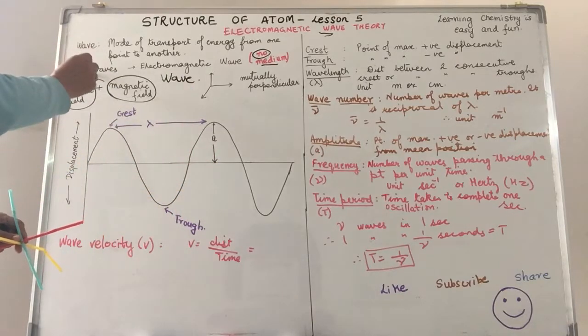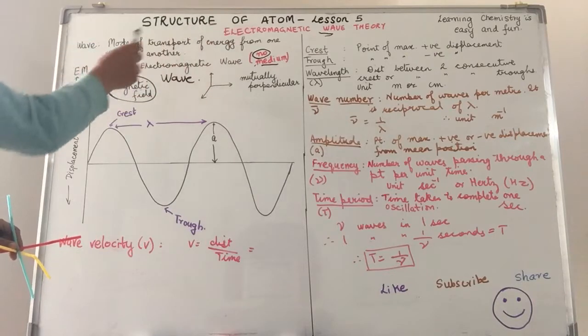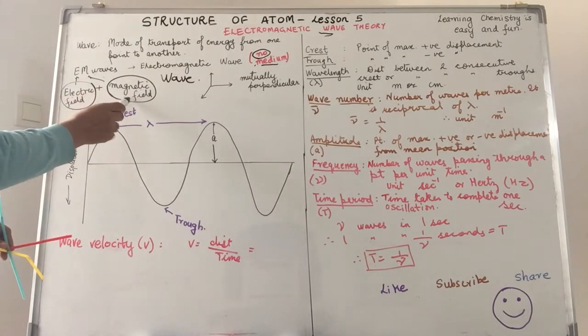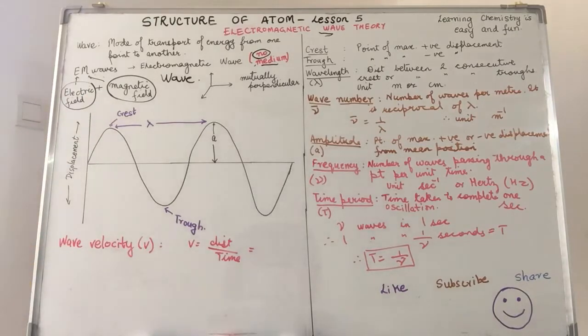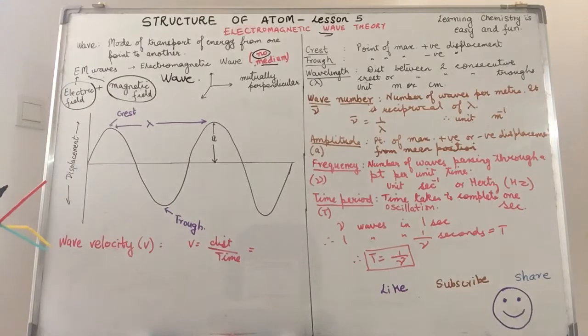So electromagnetic waves do not require a medium for propagation, and they are always associated with an electric and magnetic field wherein the three are mutually perpendicular to one another.